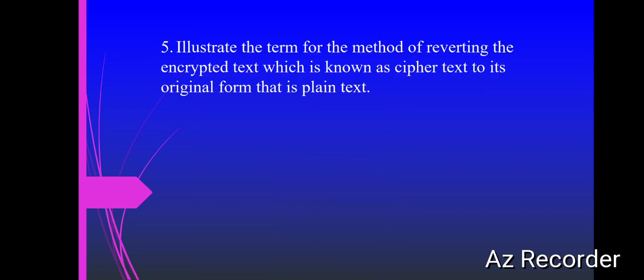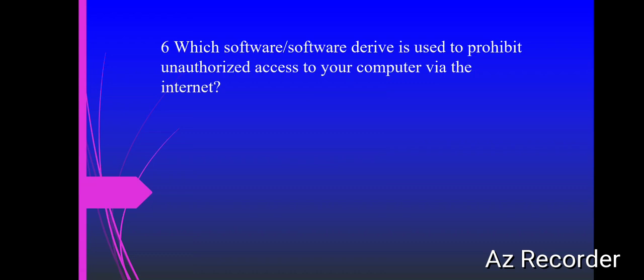And next, the fifth question is: illustrate the term for the method of reverting the encrypted text, which is known as ciphertext, to its original form, that is the plain text. So the answer for this is decryption. The sixth question is: which software or software device is used to prohibit unauthorized access to your computer via the internet? That is nothing but the firewall.